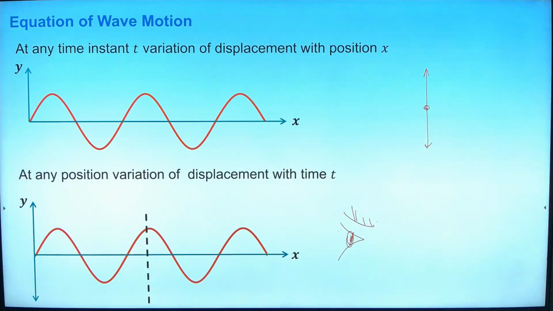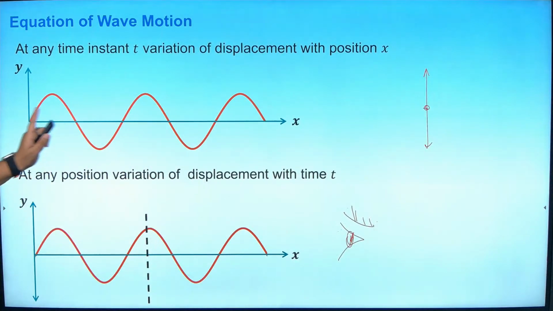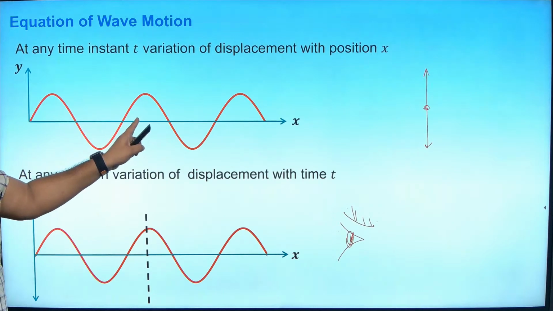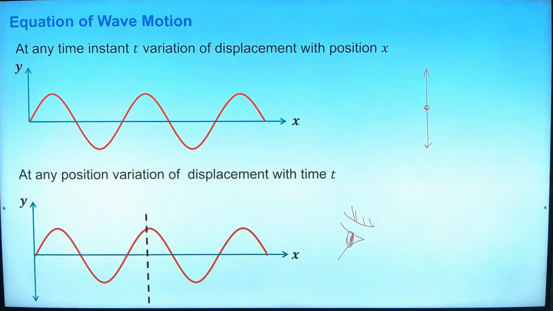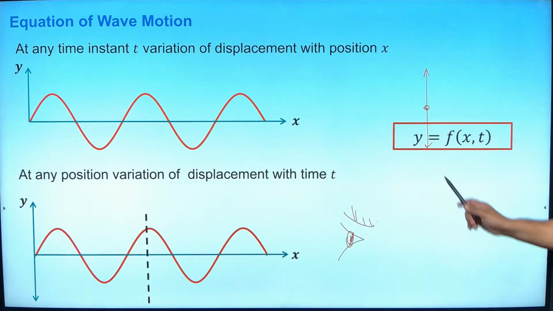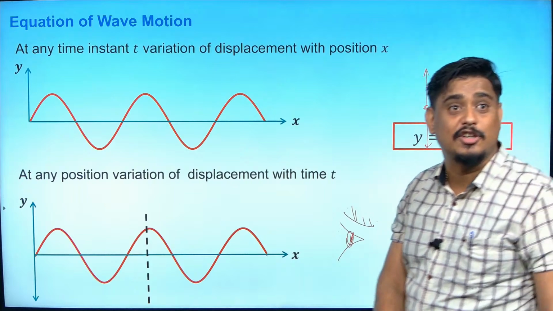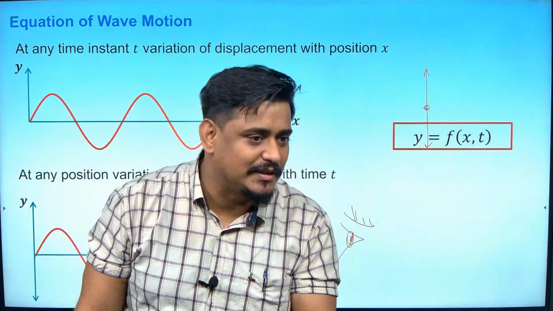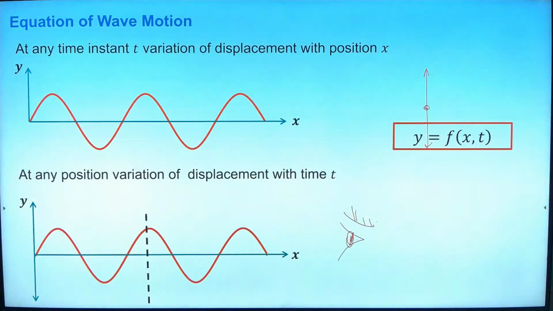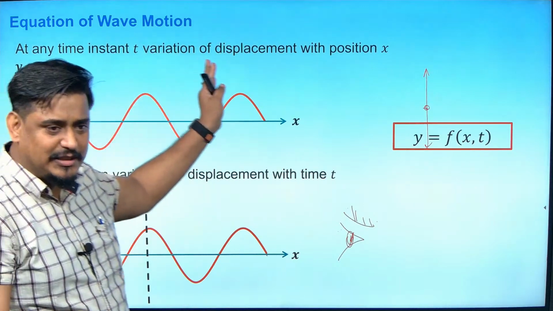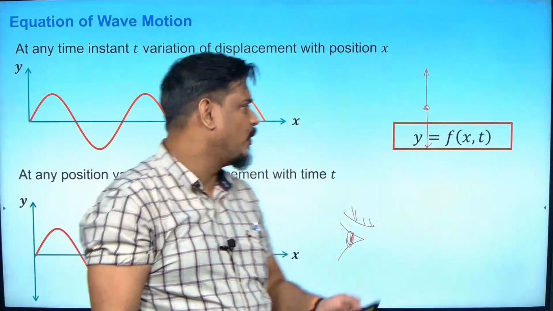So you can see that displacement is varying with respect to time also. At the same time, in the above graph, freezing the frame at a particular instant when x has this much value, you can also find the value of displacement. So what we come to know from all these talks is that the equation of a wave should be represented as a function of distance travelled by the wave as well as a function of time, how much time is spent. Theoretically, time is about how the wave is moving while you are seeing from one axis, and distance and displacement is just taking a snapshot of it. I hope you have understood something in this. Okay, a little theoretical topic, but I hope something has gone inside your head.